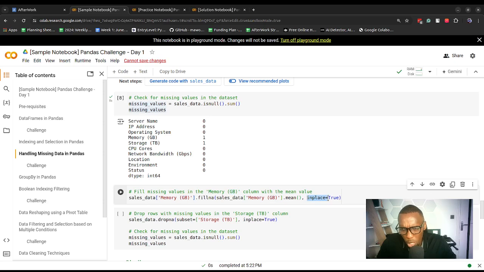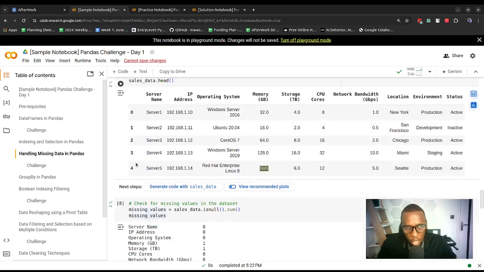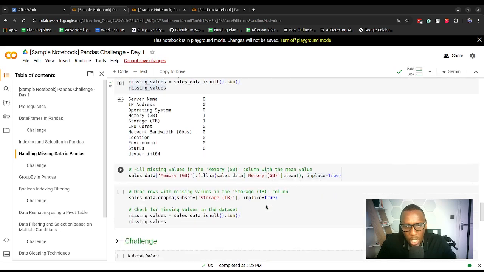And we specify inplace to be true, which means that we want to apply the change we have specified using the fillna function to the original data frame, that's sales data. If we run this, we should be okay. So if we display again,